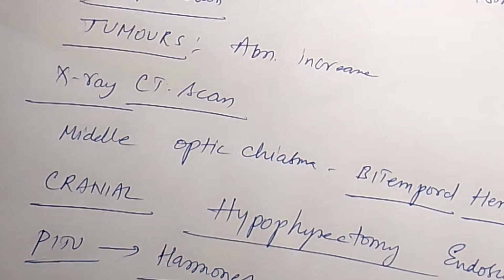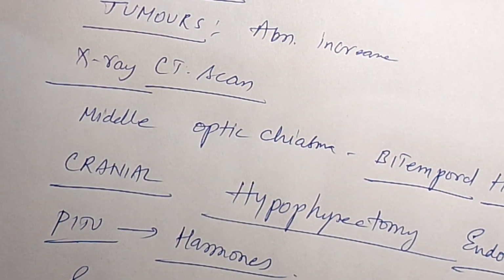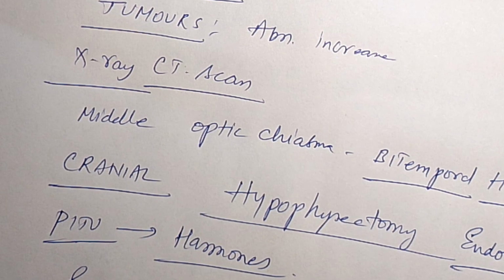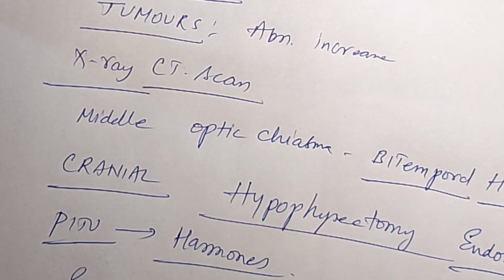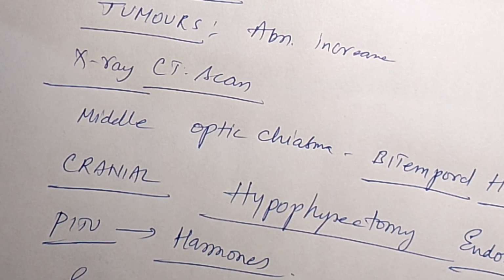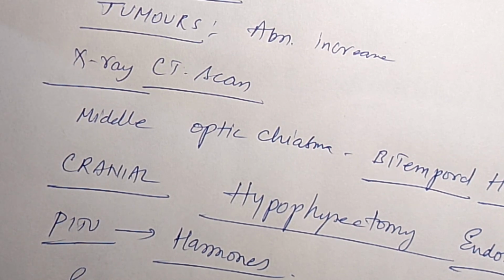As we already discussed, the infundibulum is the suspended part, and we can also see parts like pars posterior and pars intermedia.